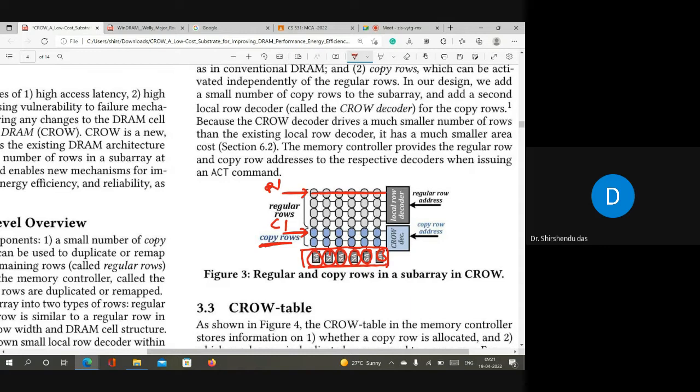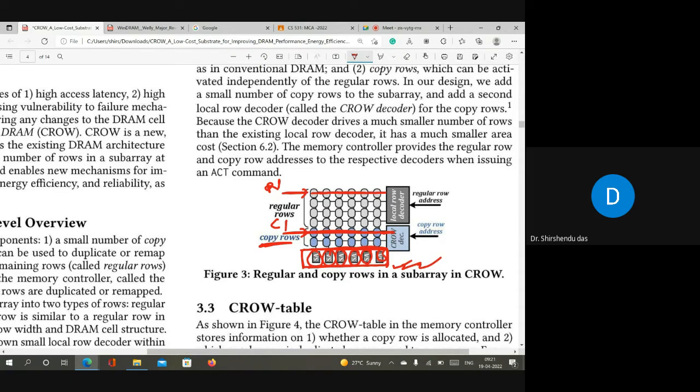So what we'll do is, after sending an activate command for R1, after some time the memory controller will send another activate command for this copy row. Before receiving this activate command, assume that the sense amplifier is already filled with the content of R1. At this time, if this row is also activated, then what will happen? During the restoration phase, both rows will be restored from the information stored in the sense amplifier. This is a very interesting point.